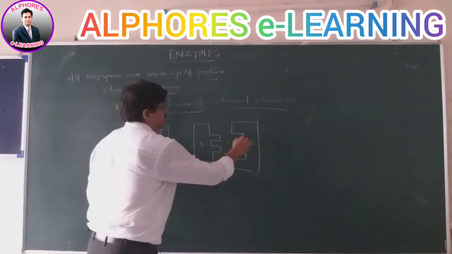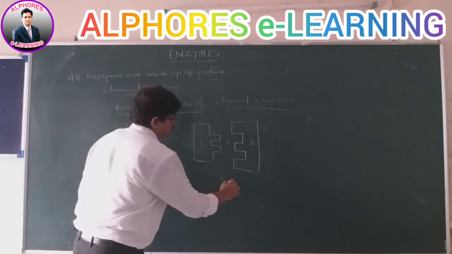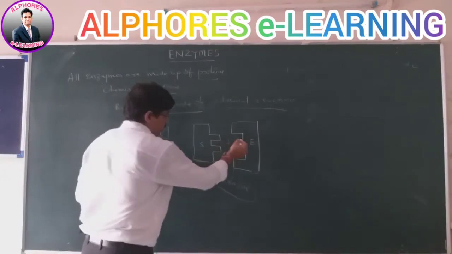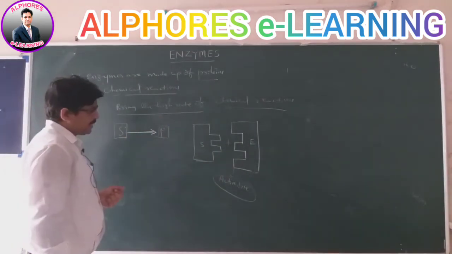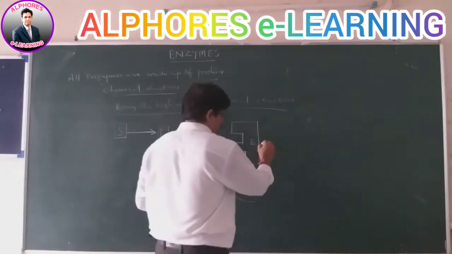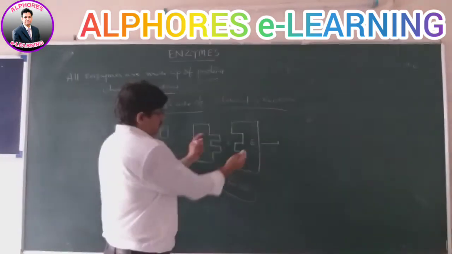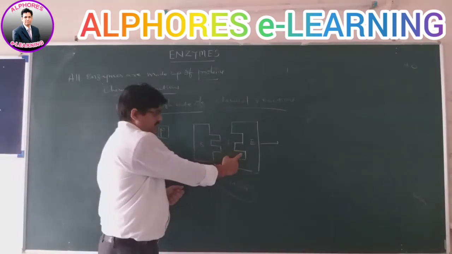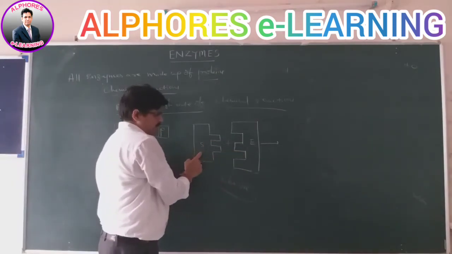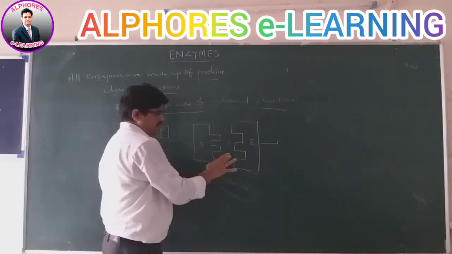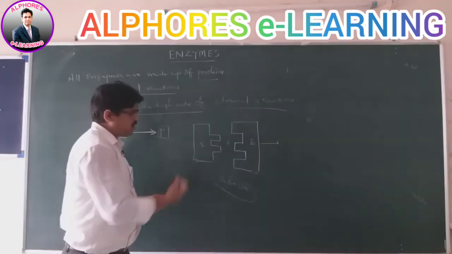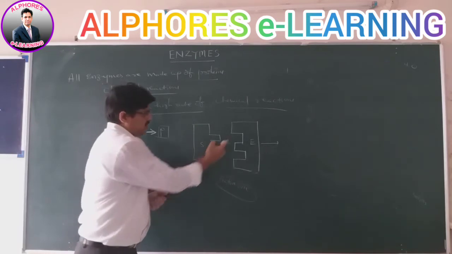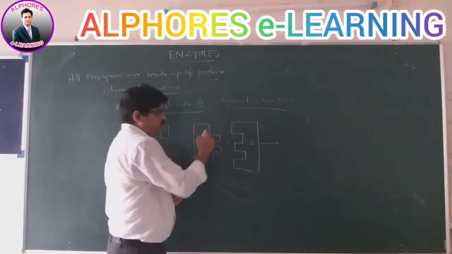Now this is called the sites. This is called the active sites, where the substrate is going to fix. Once this is formed, they combine together. So first, these active sites, or reaction sites, are there in the enzyme where the substrate molecule is going to fix exactly. Even in the case of tertiary enzymes, as I already said, the grooves or pockets are active sites where the substrate molecule is going to be fixed.